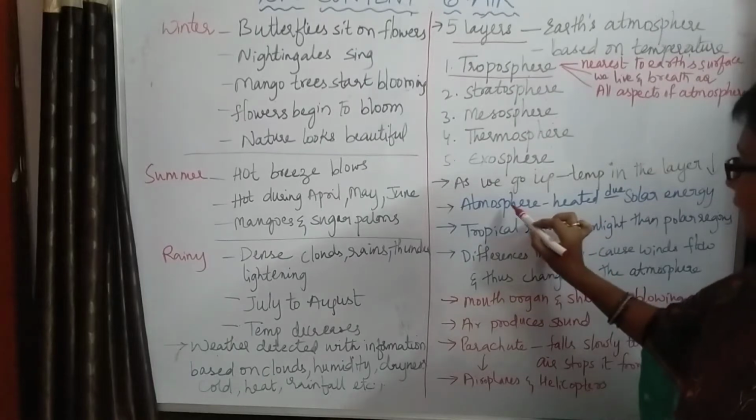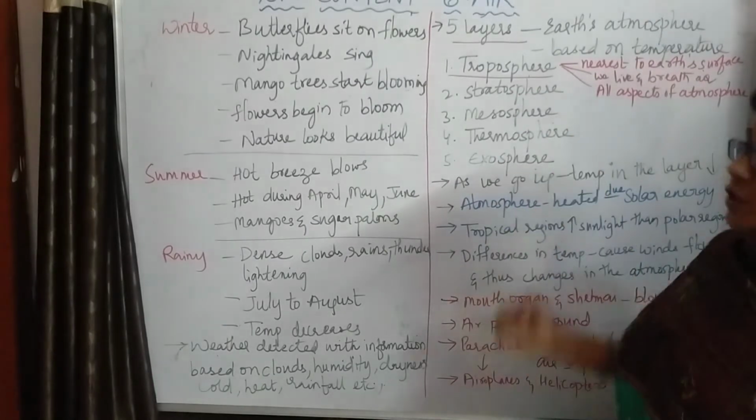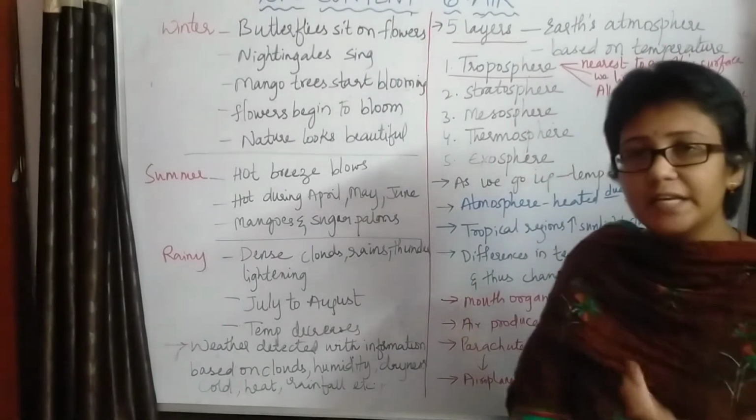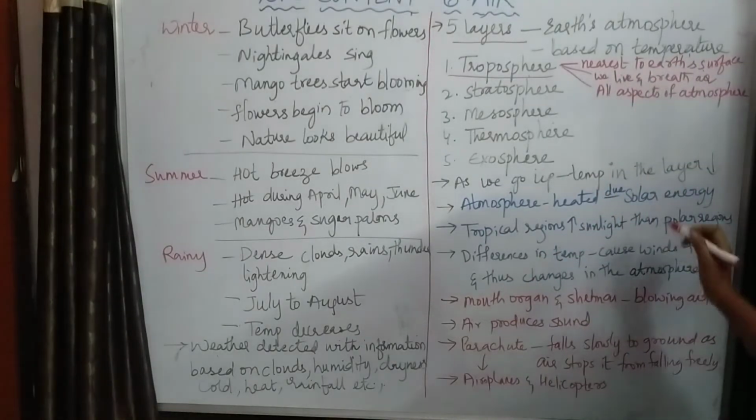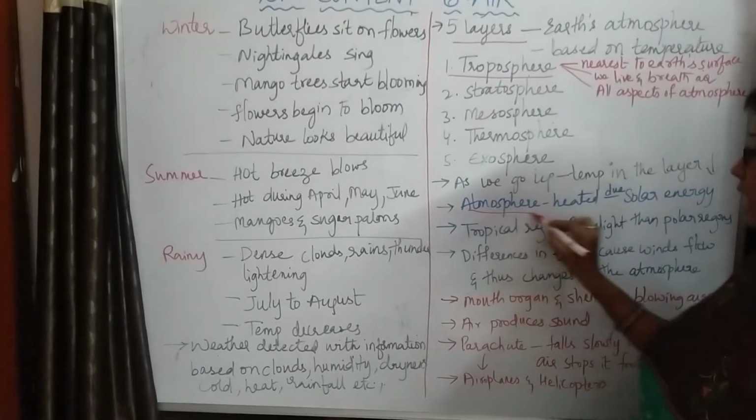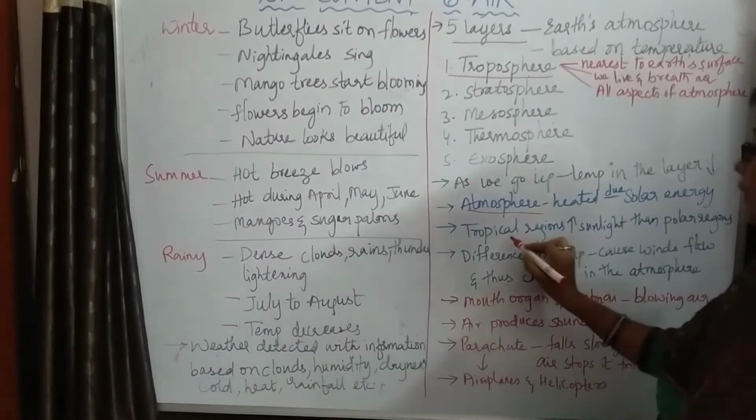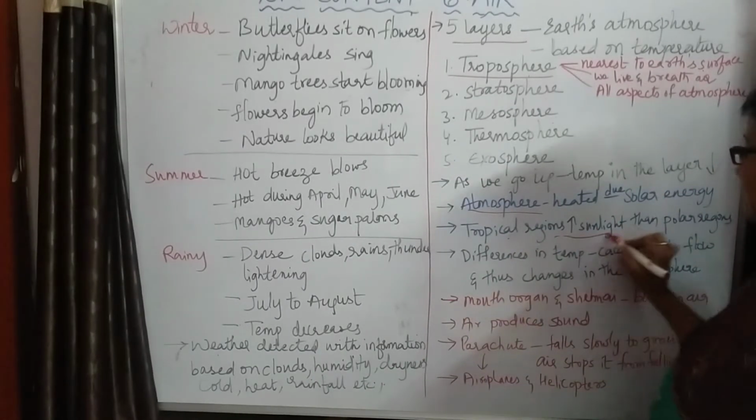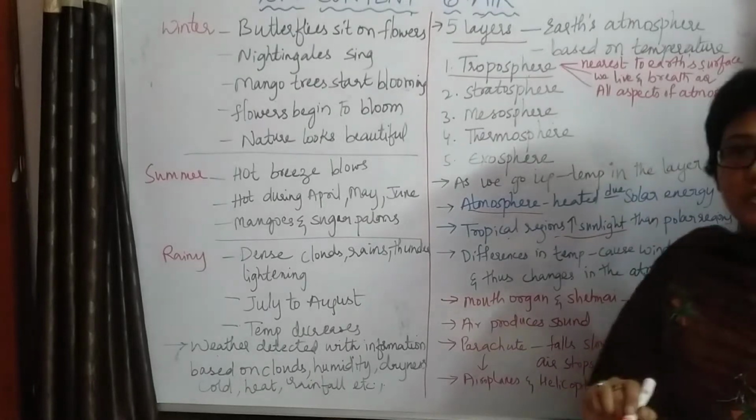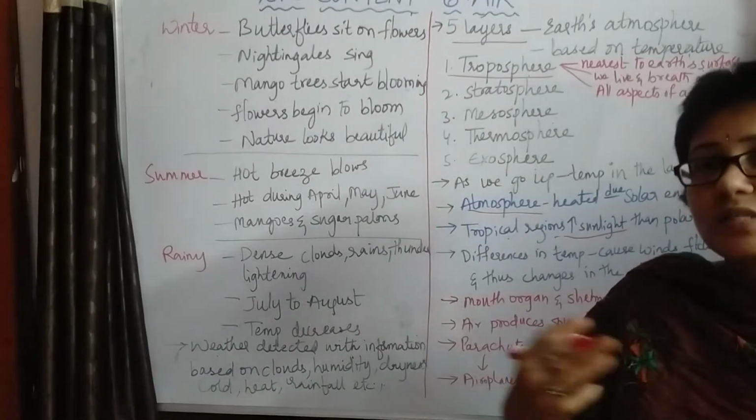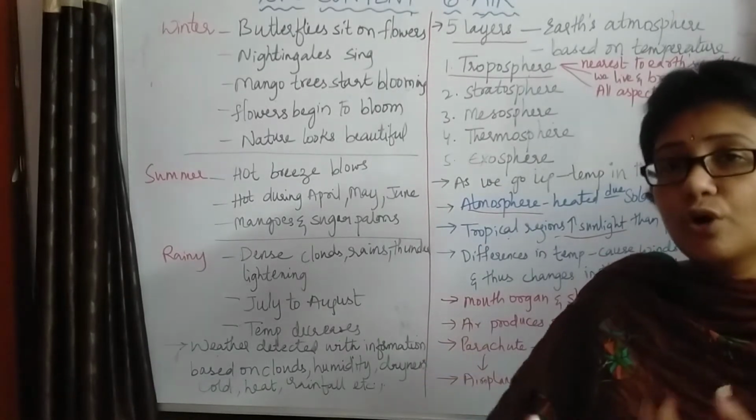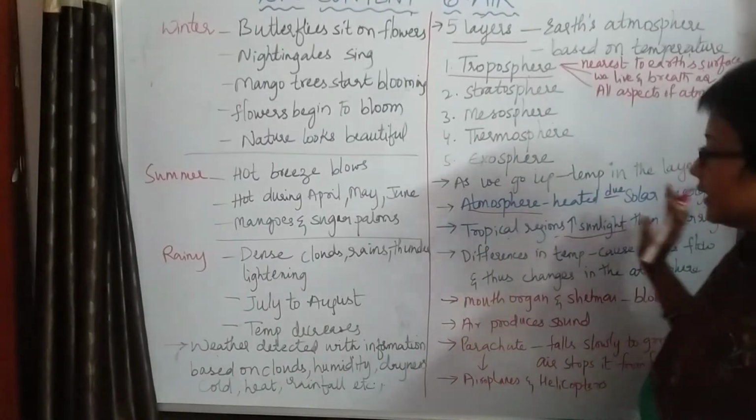Next, how is the atmosphere heated? The atmosphere is heated due to solar energy. The sun heats the atmosphere. Tropical regions get more sunlight, more solar energy, and are hotter than the polar regions.